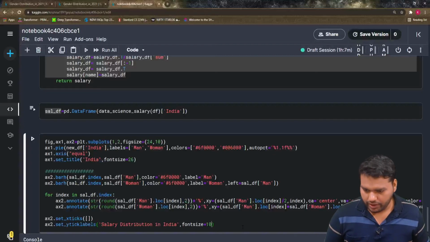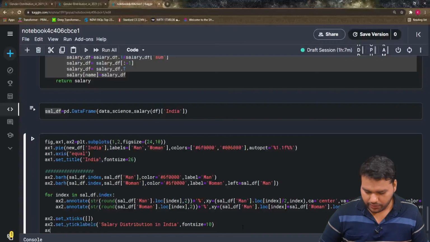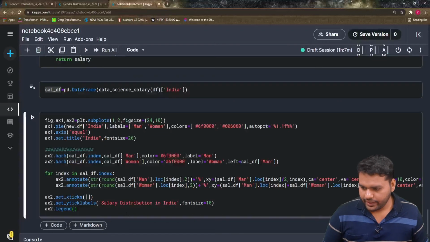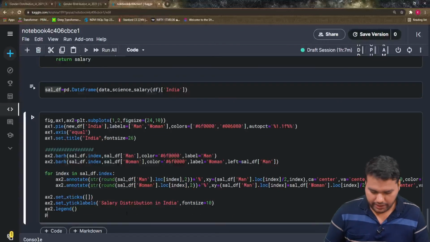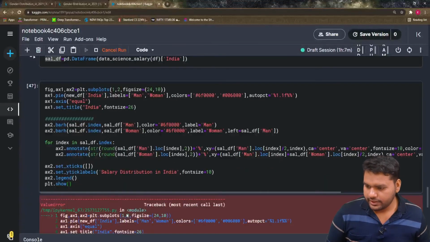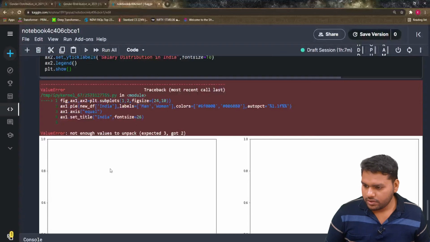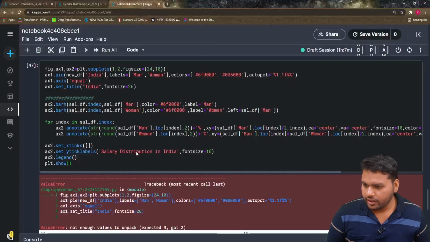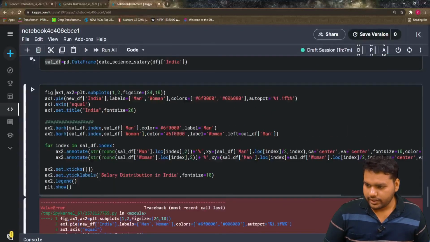And we have to give the legend as well, so ax2 dot legend, yes. And plt dot show, let's see. Not enough values to unpack the values. What's the error here? I think it should be here.